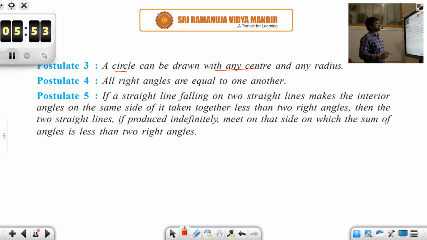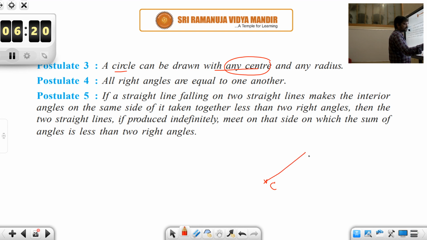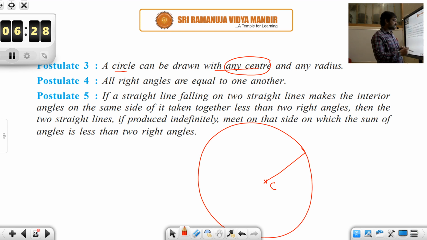What is given is a circle can be drawn with any center and any radius. Again, this looks obvious, right? Pick any center, choose a center of your own, and again choose a random radius, that is, measure it with a scale. Center means choosing a random point, and then choosing a random measure, that is length. Then pick a compass, measure it equal to the radius you have chosen, and then draw a circular arc using C as center and the measure you have chosen as radius.